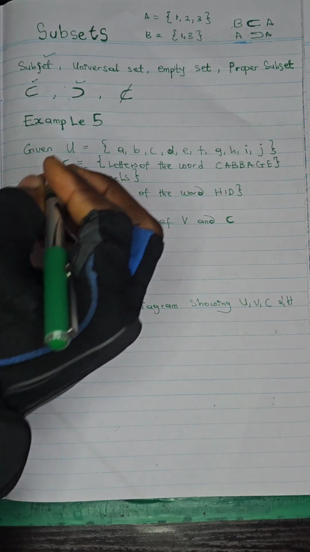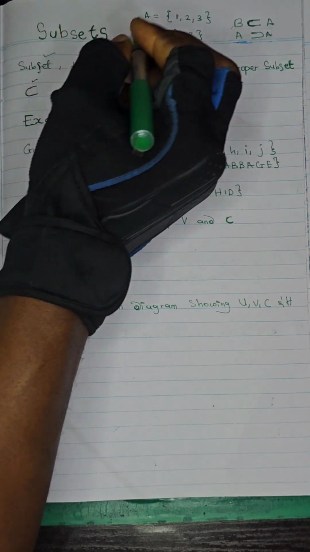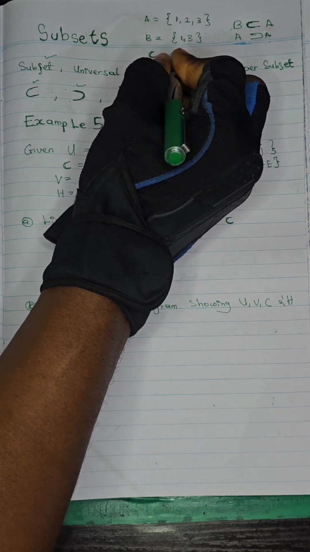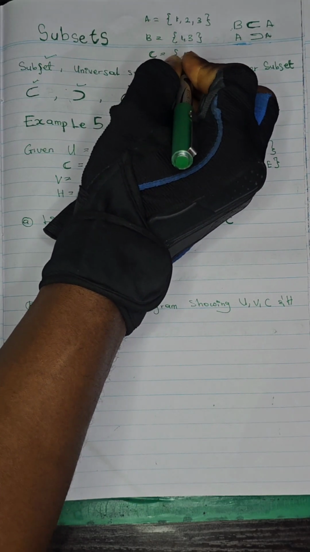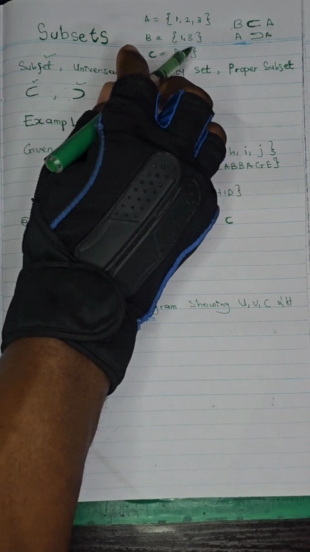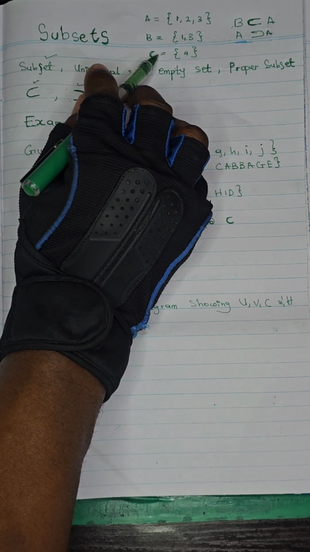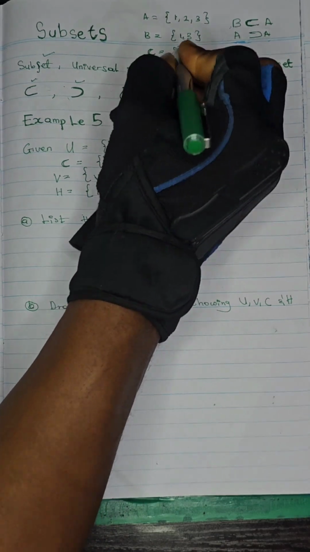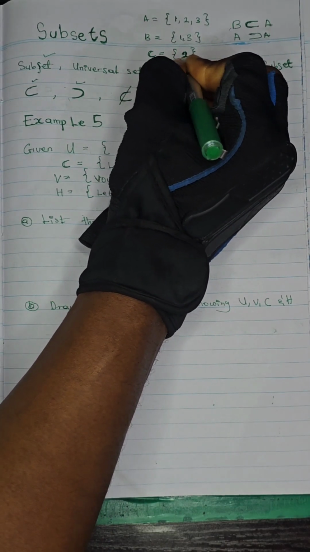Are we together? Let's say we have another set C, and set C is 4, for instance. What do you notice? Okay, let's also add 2. Let's call it 2.